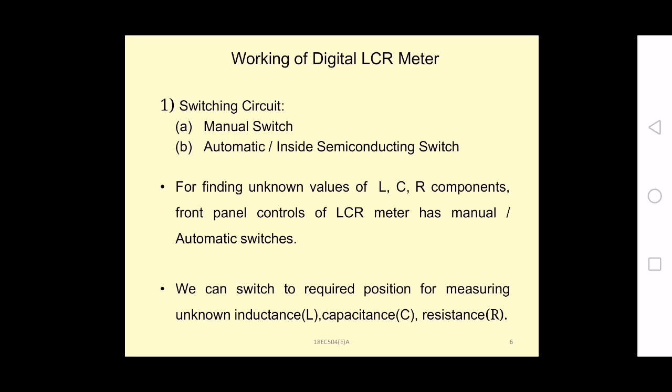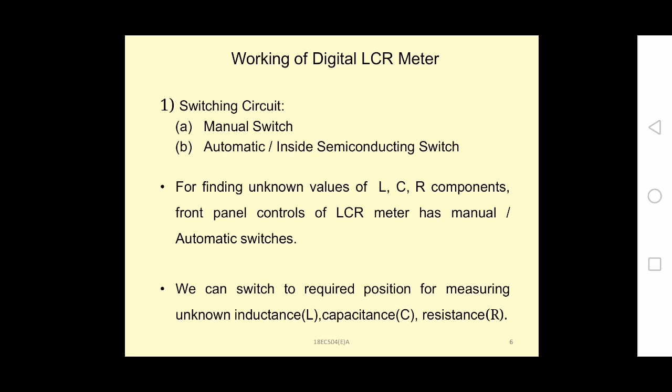This is a rotary switch with the help of which the desired function can be selected.